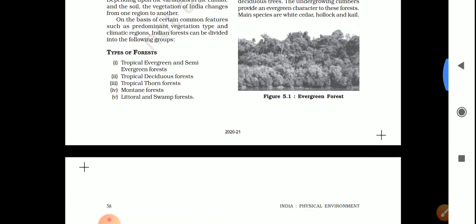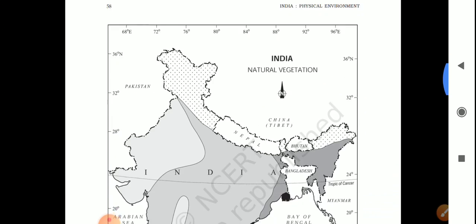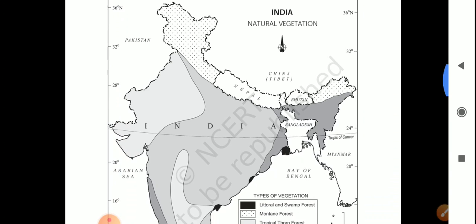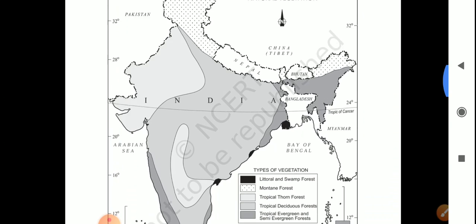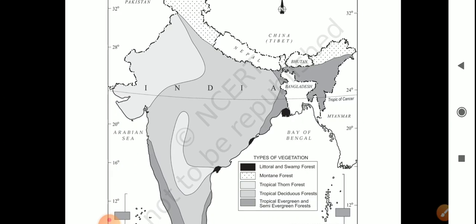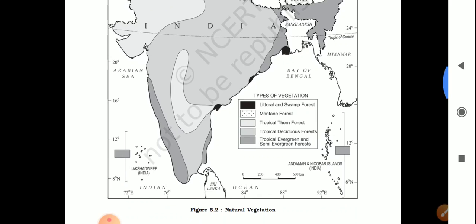So here you have to read it very deeply, because in the ninth class also you have studied about natural vegetation. According to this map, students, you can understand through the index which color shows the different natural vegetation. From the dark color you can see littoral and swamp forest, mountain forest, tropical thorn forest, and mostly tropical deciduous forest on the map of India.